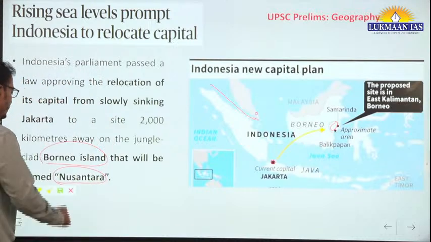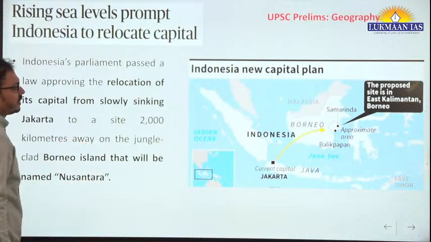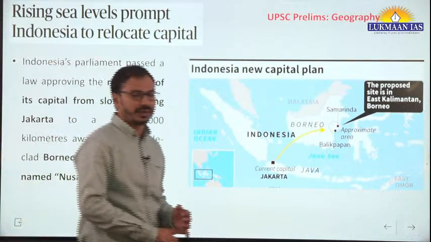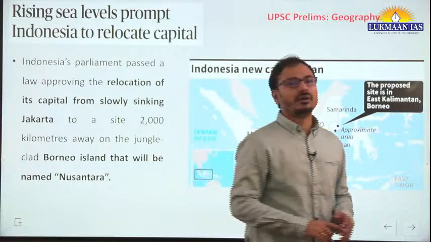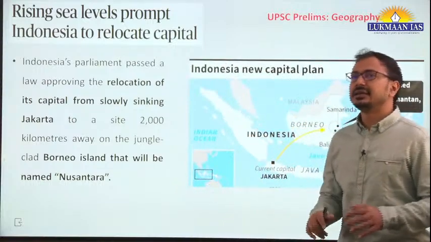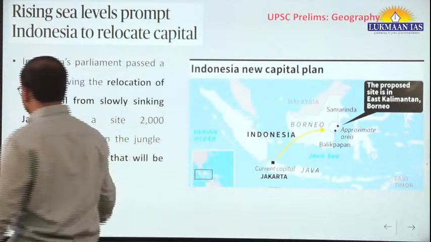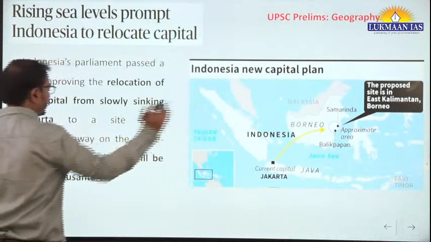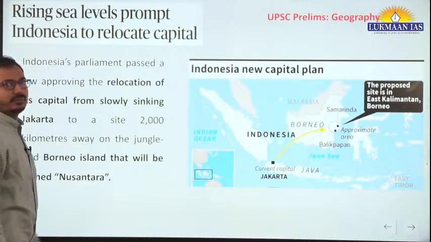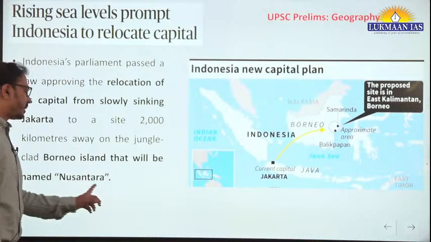Fine? Okay. This can be used as one of the examples to be written in the mains examination: how sea level rise is increasing, affecting island nations. You give this example, and in prelims from a geography mapping perspective it can be asked. Name of the capital, Nusantara.